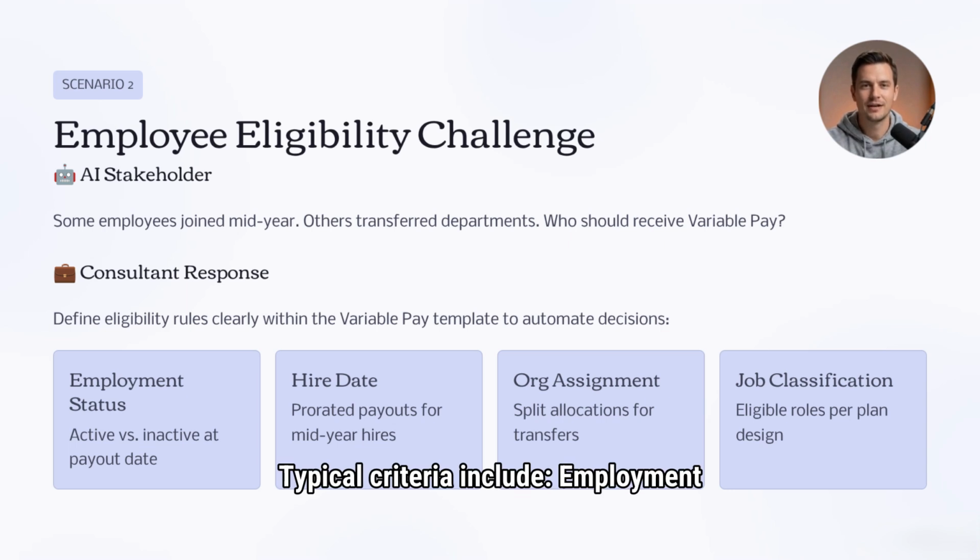Typical criteria include employment status, hire date, organizational assignment, and job classification. For mid-year hires, prorated payouts may apply. Transferred employees may require split allocations based on time spent in each department. I would configure eligibility rules within the variable pay template to automate these decisions.